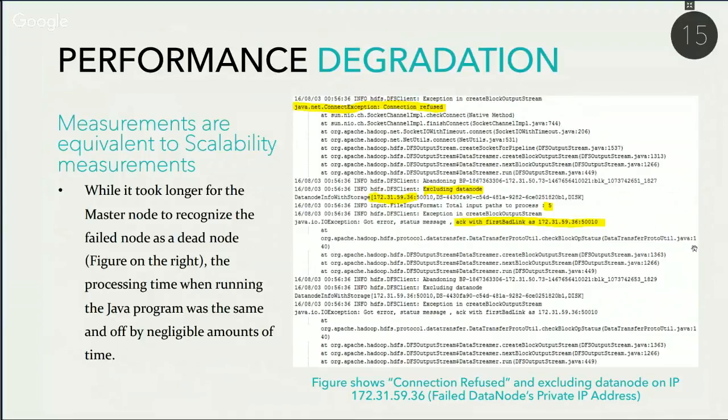Unless the size of data being processed is very large, it really needs to be very large in order to truly affect the cluster processing time. Otherwise, the active nodes will just compensate for the load that the failed slave nodes were supposed to take on.